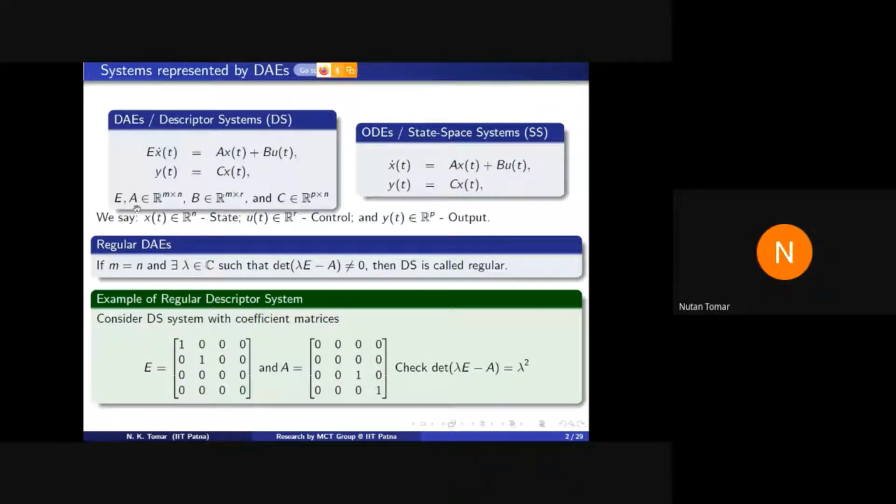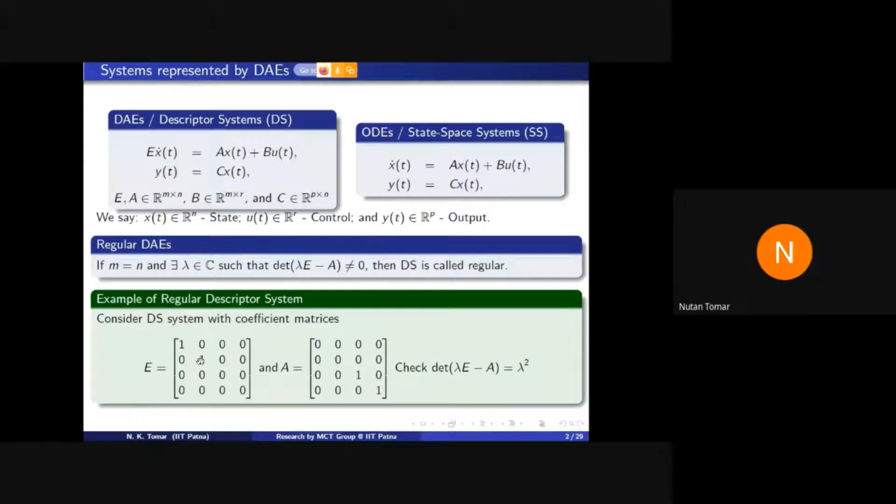See, in general, E and A may be rectangular, M cross N. Matrix B is M cross R, means components in control vector are R. But if in a descriptor system, M is equal to N, means if it is square and there exists a lambda such that determinant of lambda E minus A is not identically 0, then this descriptor system is called regular.